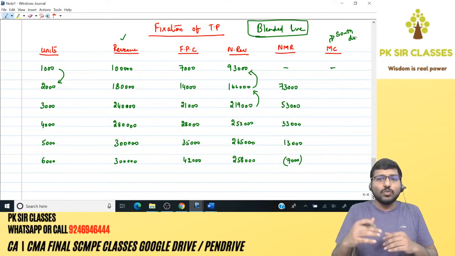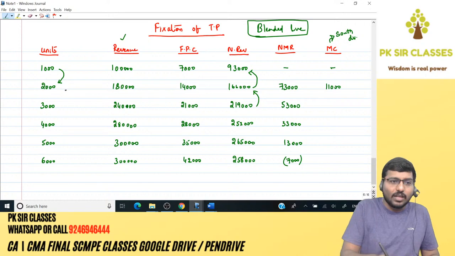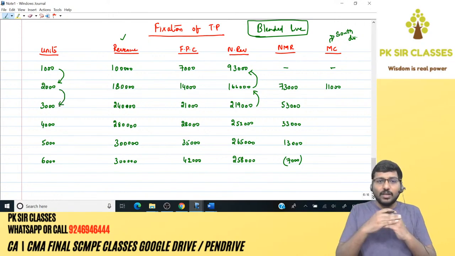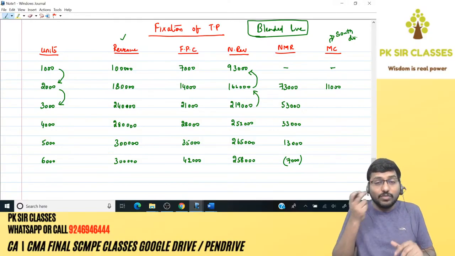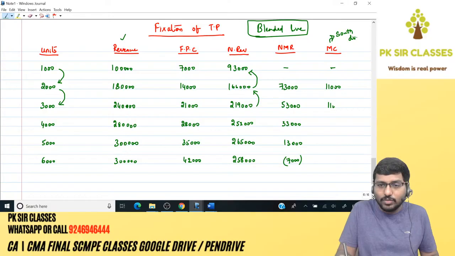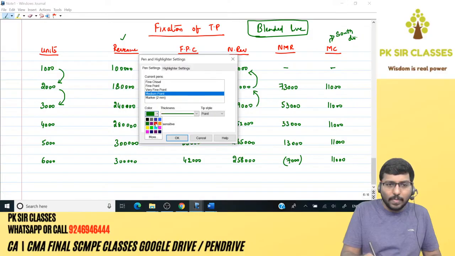For additional 1,000 units, what is the marginal cost? 1,000 into 11, which is 11,000. Again, if you move from 2,000 units to 3,000 units, for additional 1,000 units, the marginal cost for the south division will be 11 rupees, which means again it's going to be 11,000. Again 11,000 for another 1,000, 11,000 for another 1,000. I'm done with the numbers.